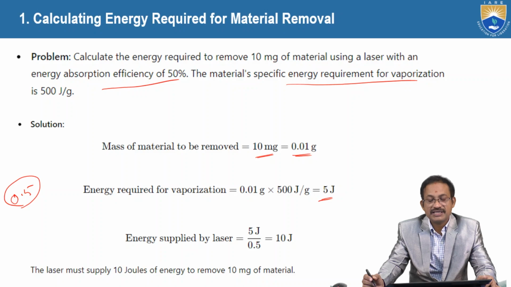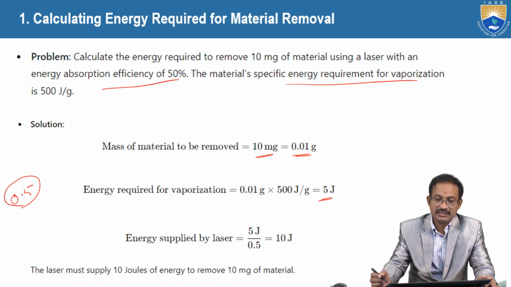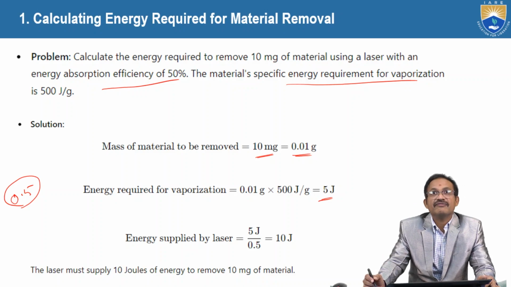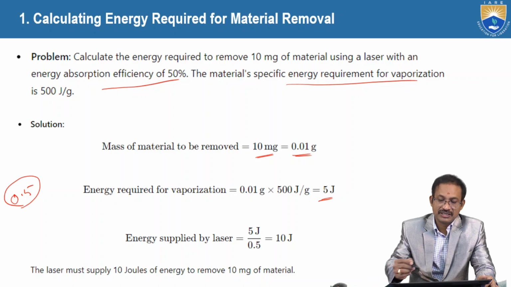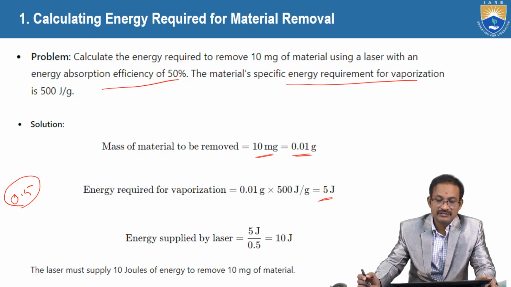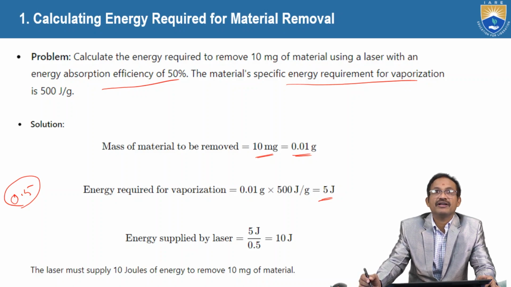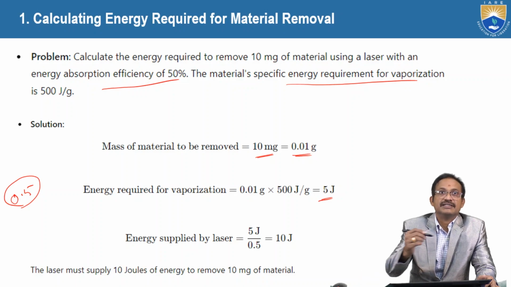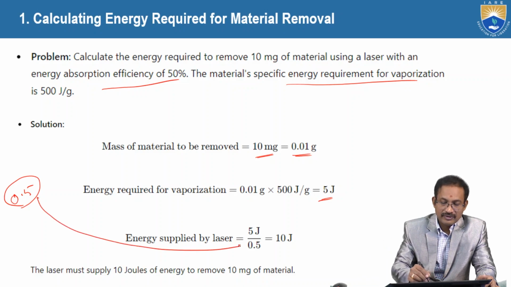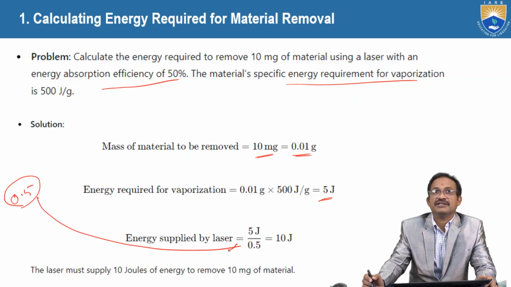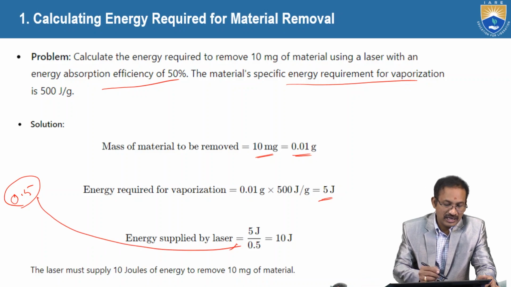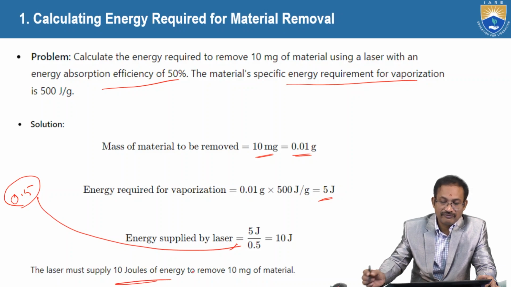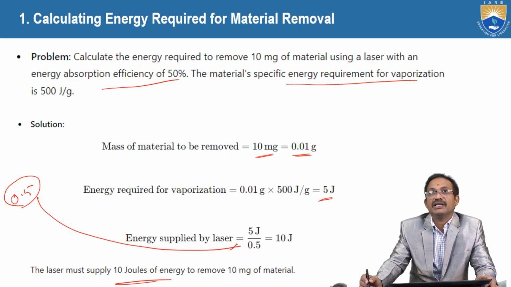Energy supplied by the laser equals this energy required for vaporization divided by 0.5. What is 0.5? The energy absorption efficiency. So finally the laser must supply 10 joules of energy to remove 10 milligrams.